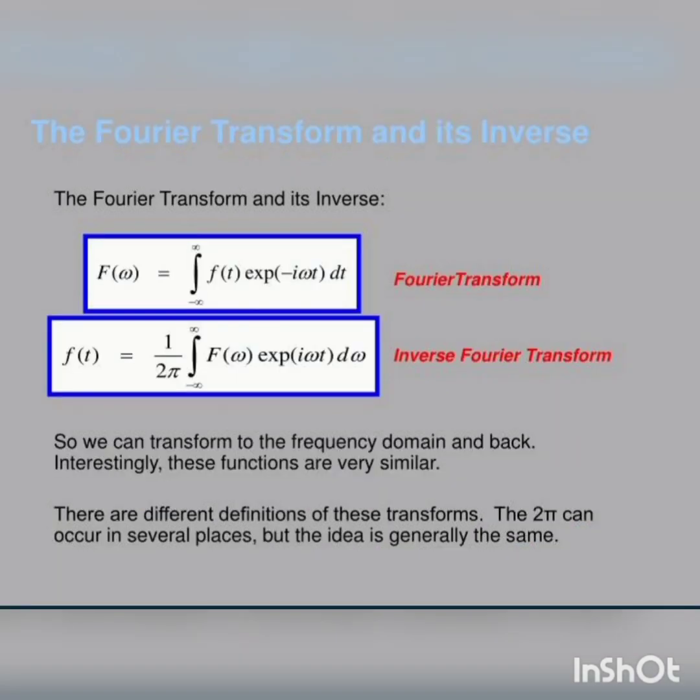The Fourier transform and its inverse. F(ω) = ∫ from −∞ to +∞ of f(t) e^(−iωt) dt. This is the Fourier transform, so we can transform to the frequency domain and back. Interestingly, these functions are very similar. There are different definitions of this transform. The 2π can occur in several places, but the idea is generally the same. f(t) = 1/2π ∫ from −∞ to +∞ of F(ω) e^(iωt) dω is the inverse Fourier transform.